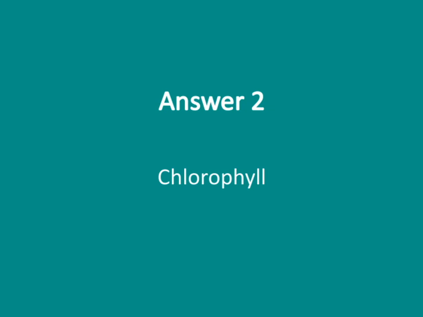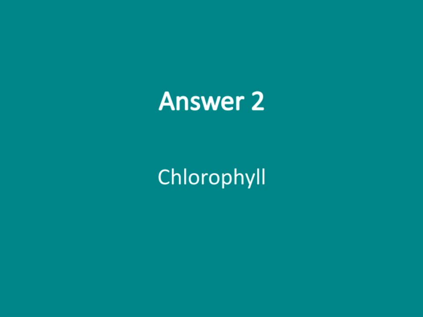Chlorophyll is the green pigment that plays a crucial role in photosynthesis, which is the process plants use to convert sunlight into energy. It's what gives plants their vibrant green color and allows them to absorb light efficiently. Specifically, chlorophyll absorbs light most effectively in the blue and red wavelengths, while reflecting green, which is why plants look green to our eyes.